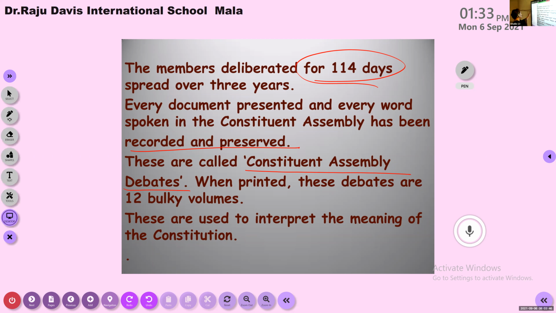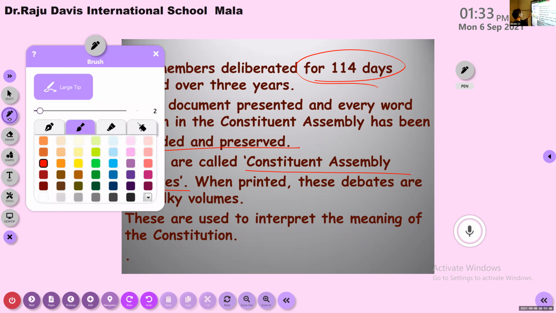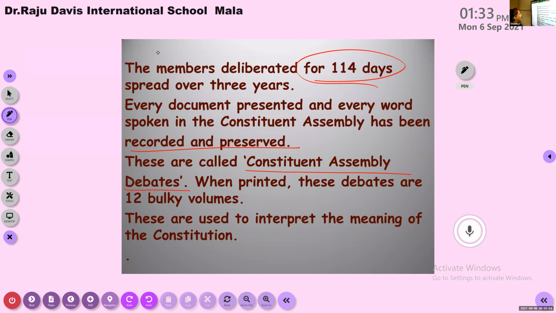Whatever they spoke, debated and discussed was recorded, and these we call the Constituent Assembly Debates.